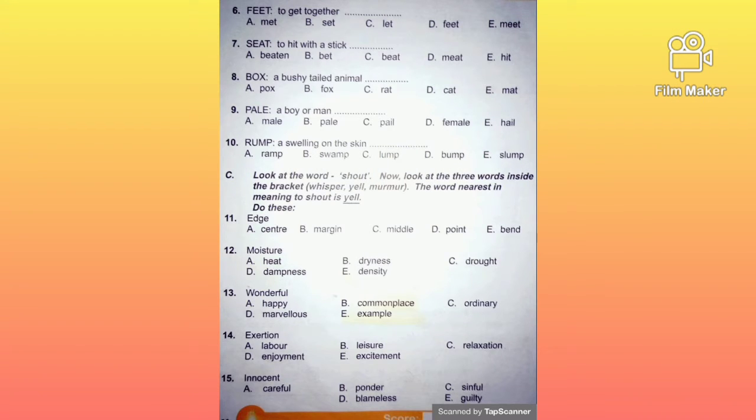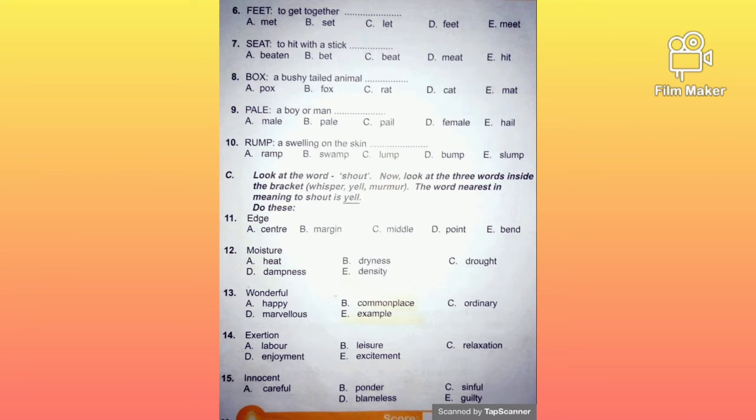Now look at the three words inside the bracket. We have whisper, yell, and murmur. The word nearest in meaning to shout is what? Is yell. When you shout, you yell. So now what we are looking for is synonym, right? The synonyms of the word that we will be giving.